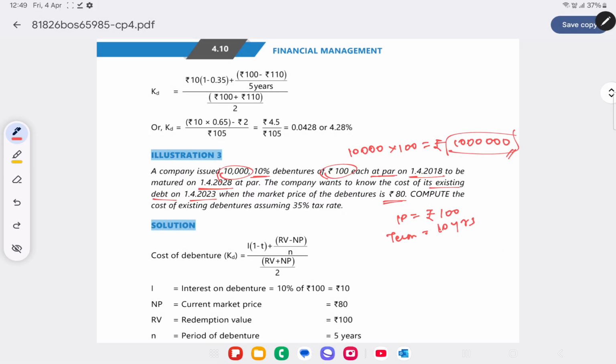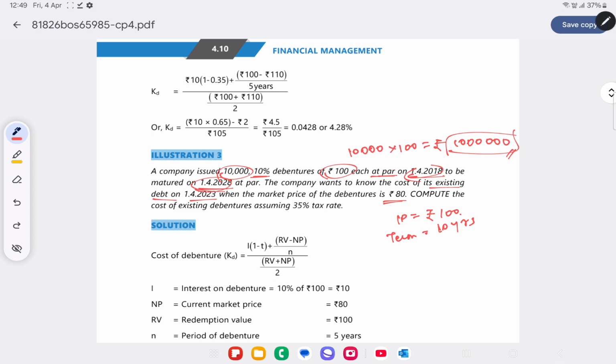Cost of existing debt, they are asking you to calculate. Since they've given the maturity date, it clearly means that this is a redeemable debenture. It's not an irredeemable debenture, something that will not be redeemed, right? So here it will be redeemed. Market price is 80. Compute the cost of existing debentures assuming 35% tax rate.